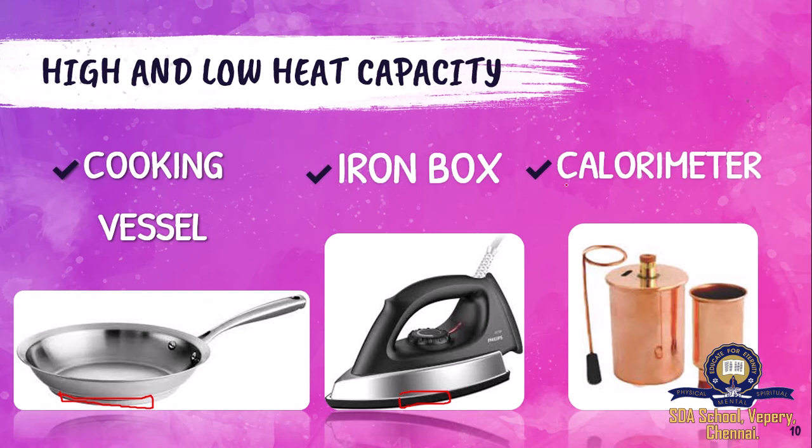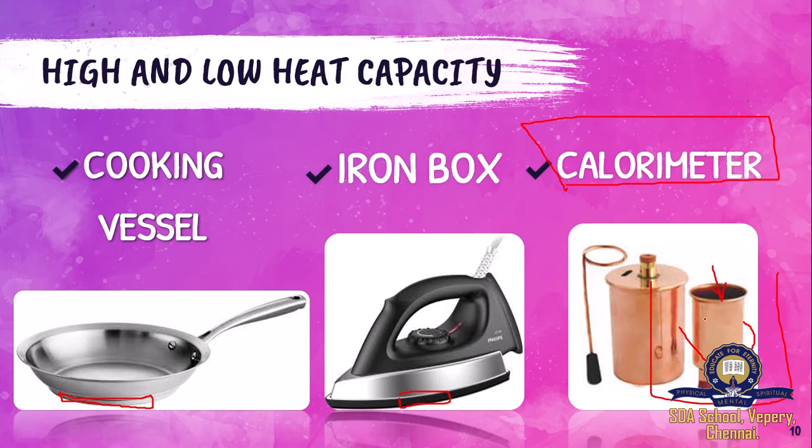Why did we use copper in the calorimeter? Why did we use this copper metal to make this calorimeter container? The reason is copper has a very low specific heat capacity. I'm pouring hot water inside, and I'm surrounding this with an insulator. I'm putting it in an insulator box.